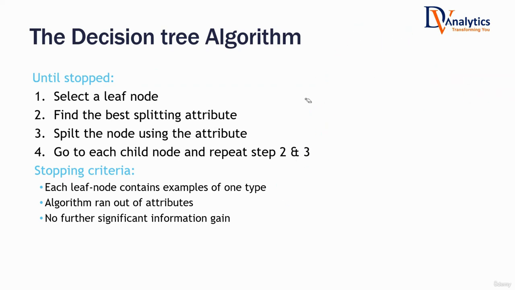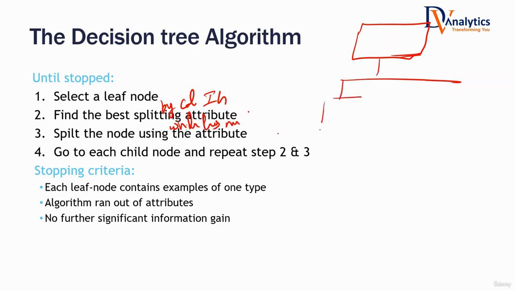So what the decision tree tells us is: select the leaf node. In the beginning, if you have only one node, which is a root node, that will be the leaf node, isn't it? Find the best splitting attribute by calculating information gain. Split the node using the attribute which has maximum information gain. Then you will be left with two child nodes. Go to each child node. Repeat steps 2 and 3.